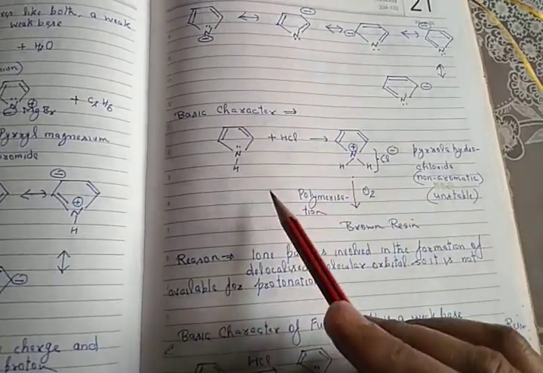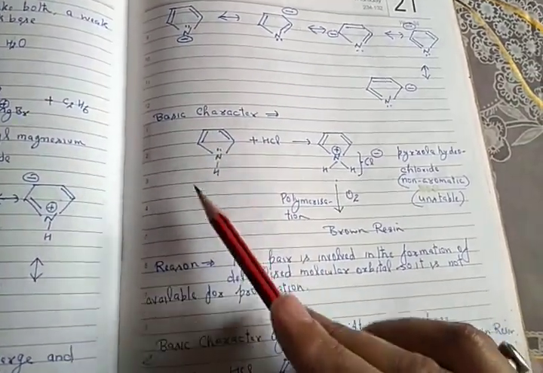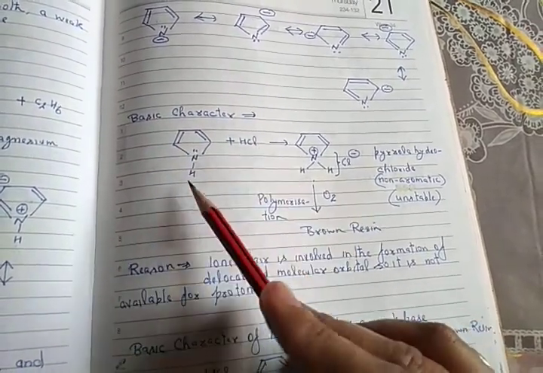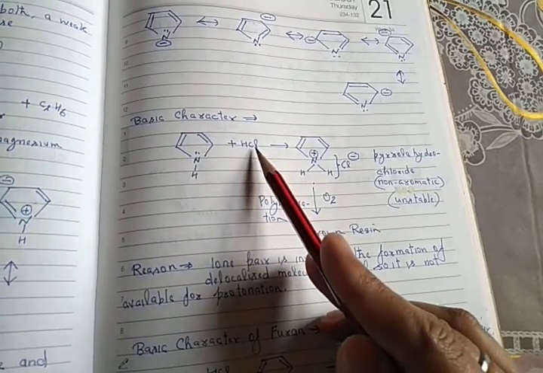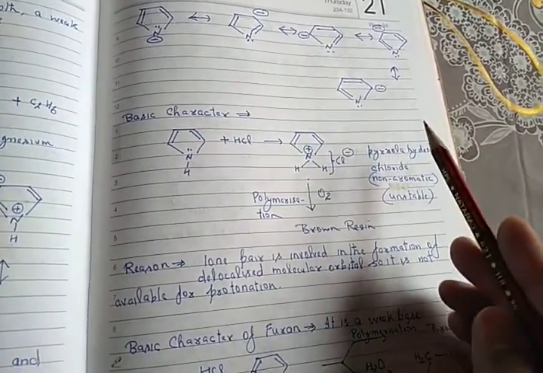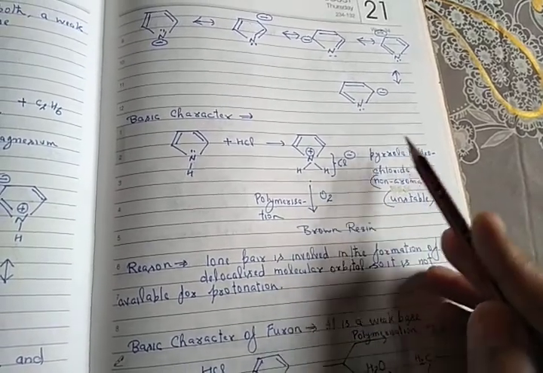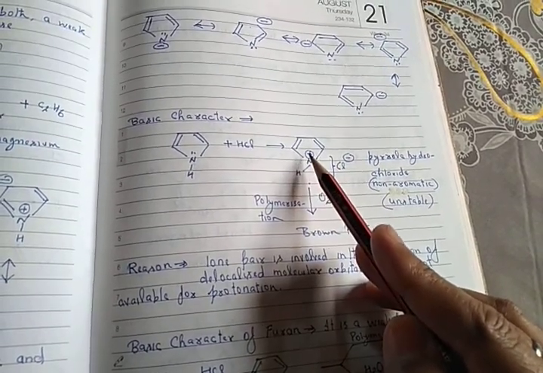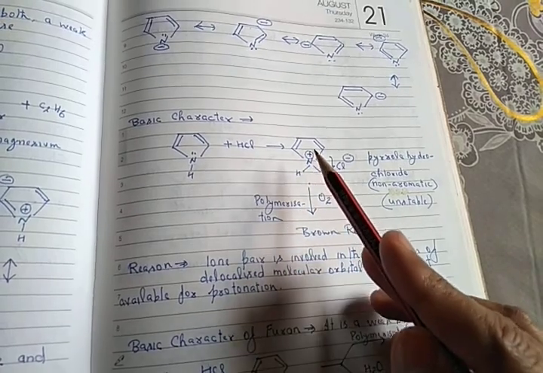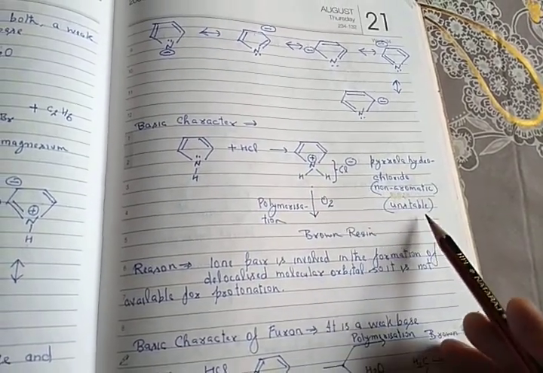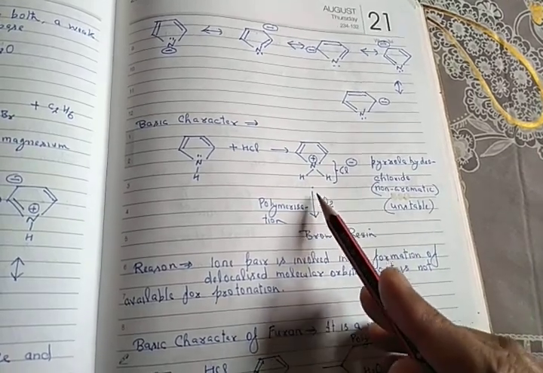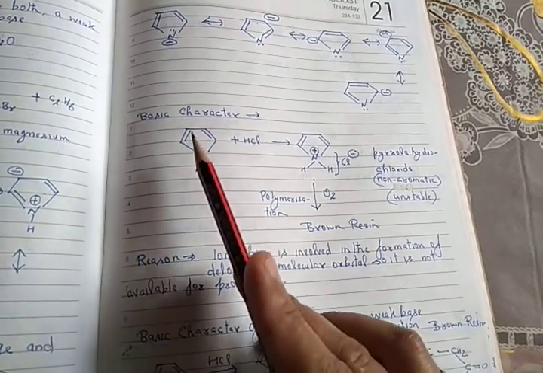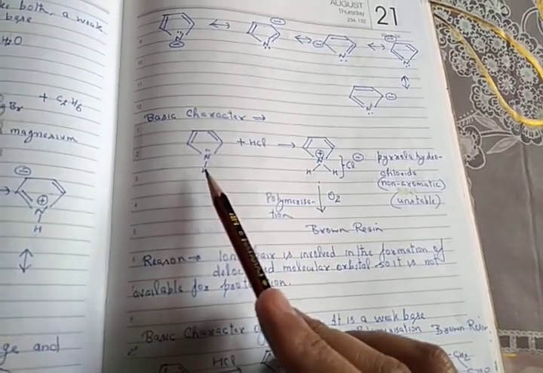Now, pyrrole shows not only acidic character but also basic character. It is a weak base. When pyrrole reacts with HCl, this is an acid-base reaction. This is the base, this is the acid. It forms a salt, pyrrole hydrochloride, which is non-aromatic because there are only 4 pi electrons. 4 pi electrons is not a Huckel number. That's why it is not aromatic and is unstable, and in the presence of oxygen, it polymerizes to brown resin. So that's why pyrrole is a weak base.